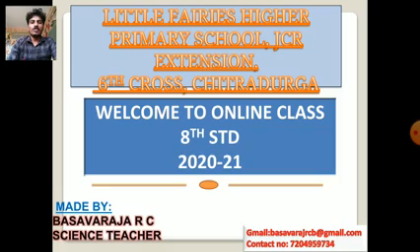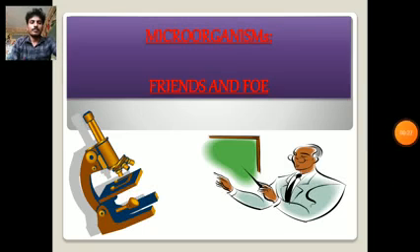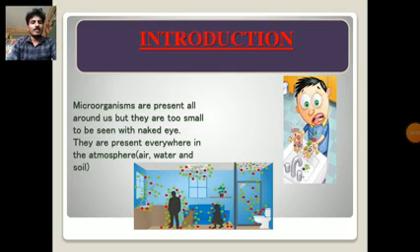Today we discuss the 8th standard, 2nd chapter: Microorganisms, Friends and Foe. Introduction. Microorganisms are present all around us, but they are too small to be seen with the naked eye. They are present everywhere in the atmosphere, air, water, and soil.